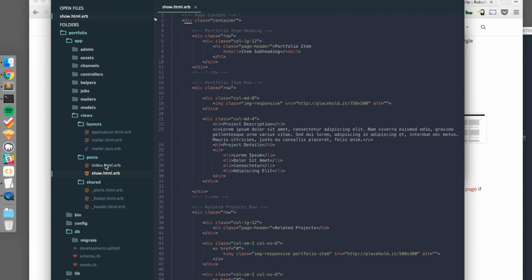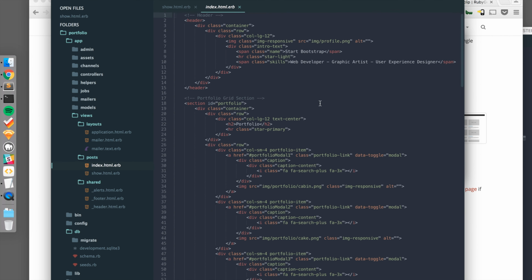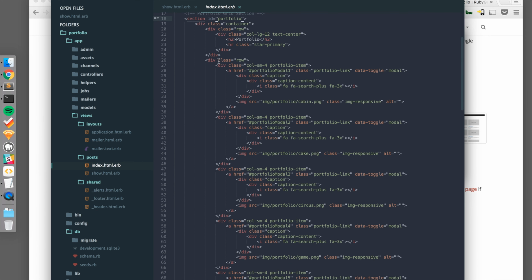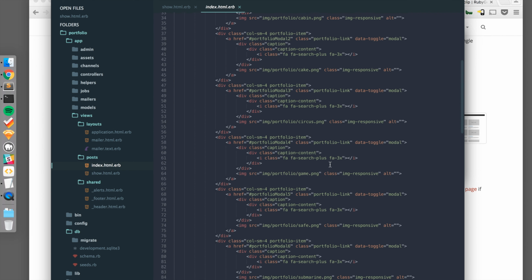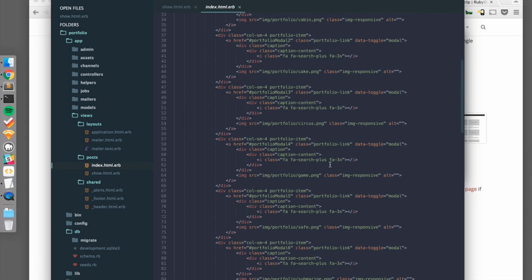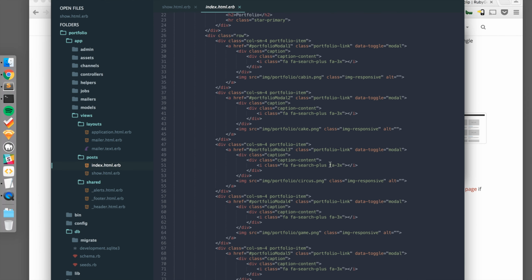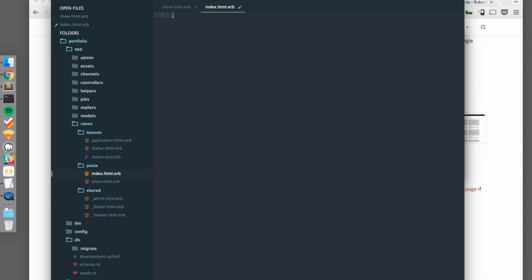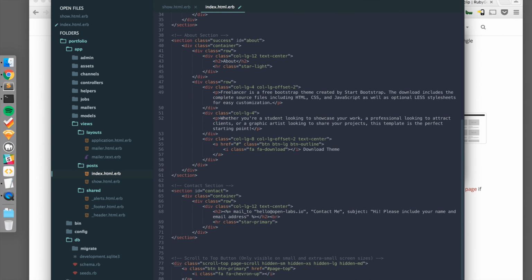And now we can begin to edit our controllers. So in the index.html.erb, I've edited this page so that instead of having a row and all these columns, we're just going to have one, and within that, for each post, we're going to create a column that's small, that's 4, and for each post, we're going to have a portfolio item, and inside a div, we're going to have a link to the image, etc. So I'm just going to select everything, delete it, and then paste in the code that I generated.